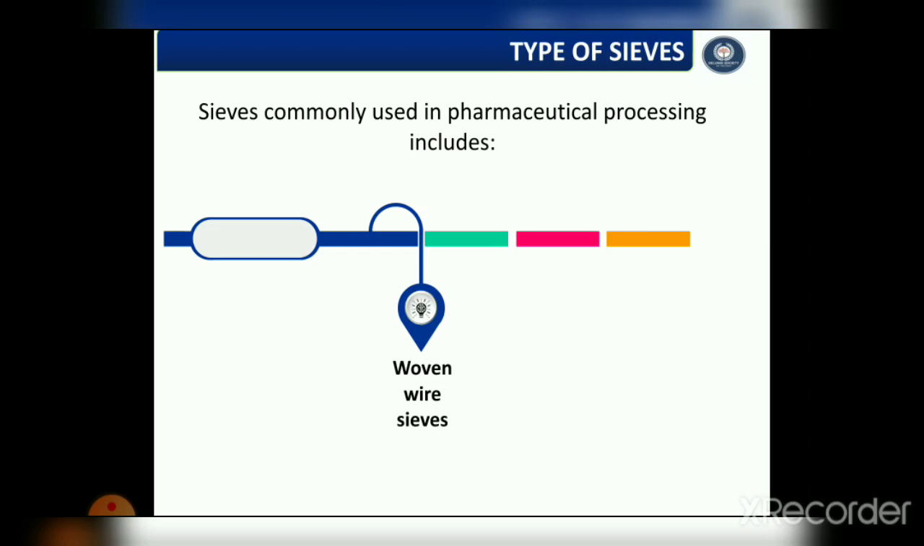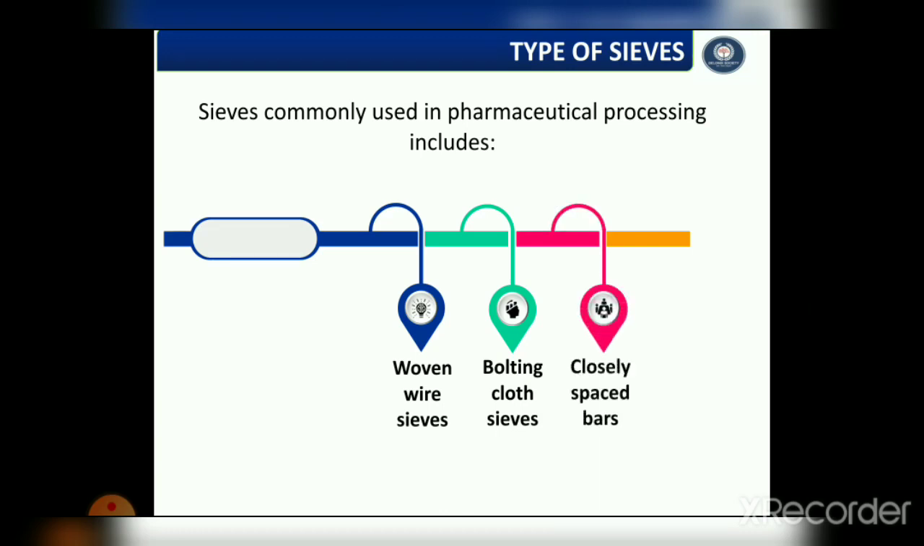The second type is the bolting cloth sieve. Silk, nylon and cotton are generally woven from twisted multi-strand fibers. Nylon cloths are generally designated by their micrometer opening and are available in different grades. These are used for the separation of fine powder.